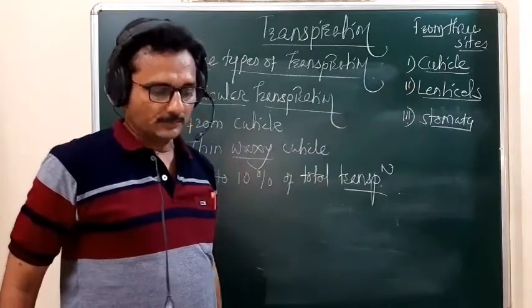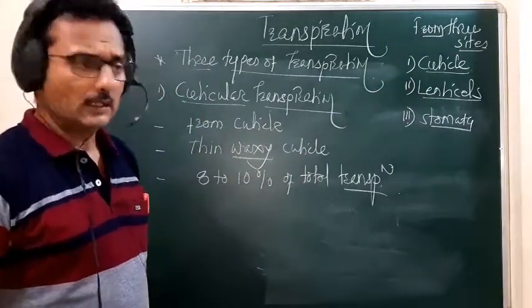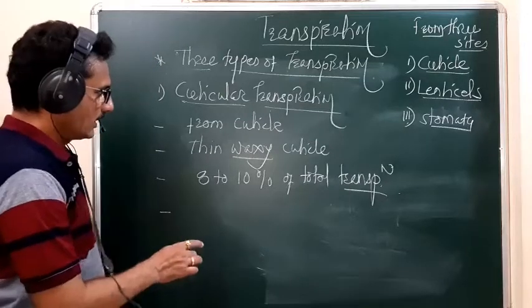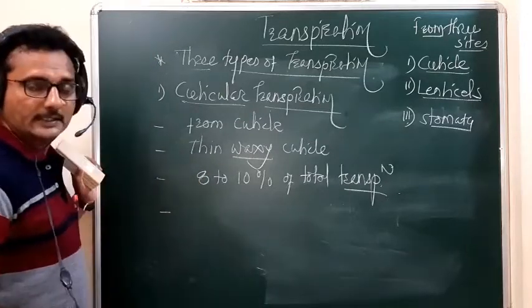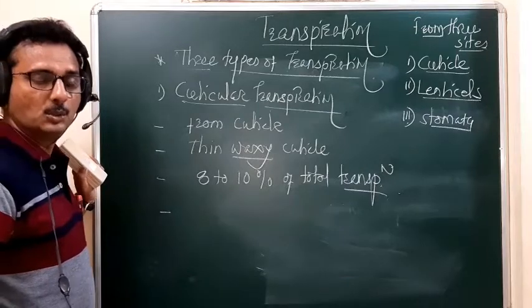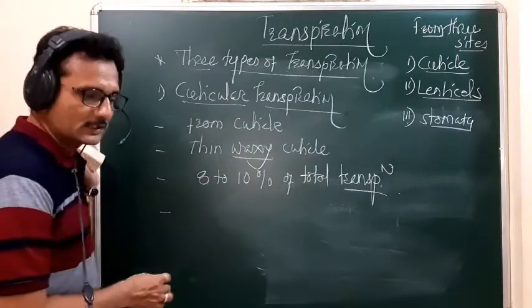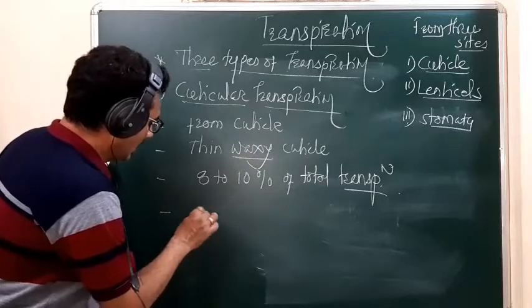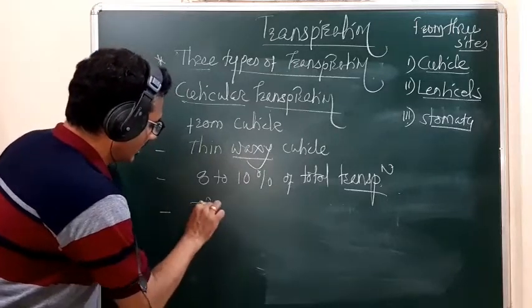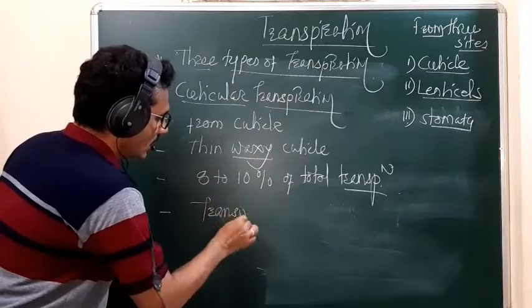the 8 to 10%. Remember, this transpiration rate through the cuticle is inversely proportional to the thickness of the cuticle.